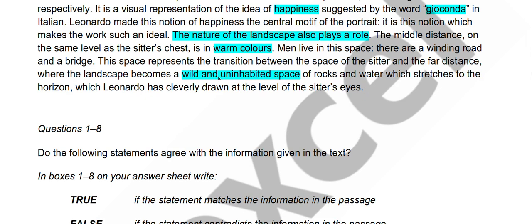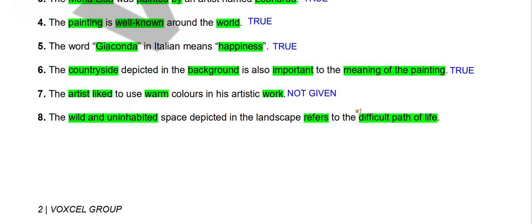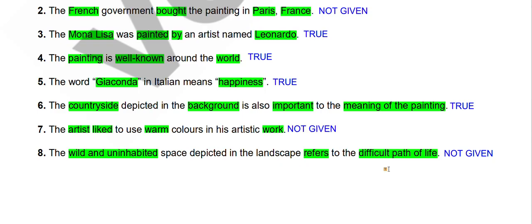Again, he has used this particular thing in his painting, but in the text we are not given the information what it refers to. So we cannot say it refers to the difficult path of life. There is no mention regarding that. So we will say not given. We don't know the intention of the artist from the passage.